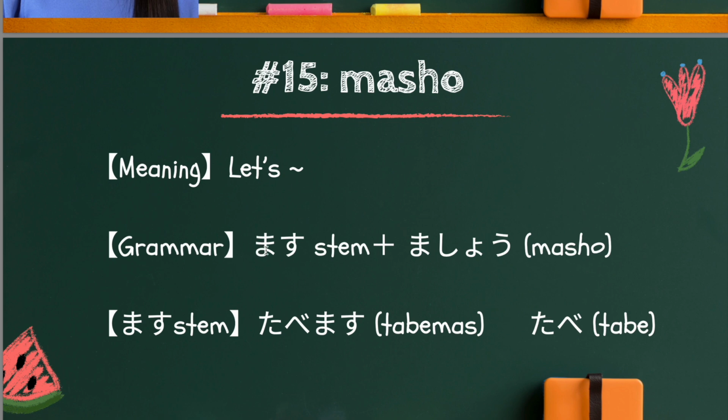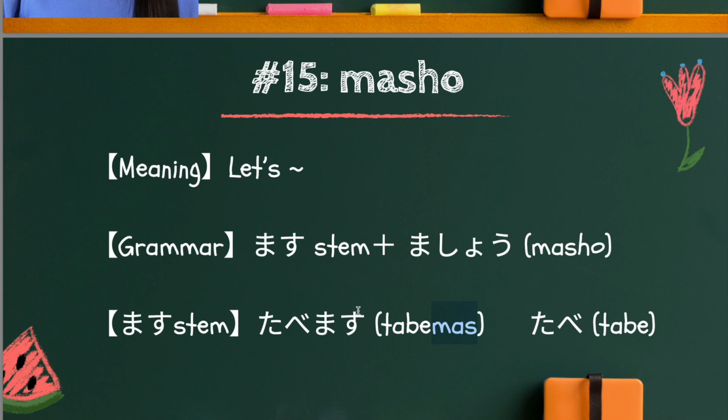This is mas stem plus masho. Now I will explain to you what this mas stem means. For example, to eat in Japanese is 食べます. Now drop mas off, and this remaining part 食べ is called the mas stem. Another example, to drink in Japanese is 飲みます. Drop mas off, and the remaining part 飲み is the mas stem.